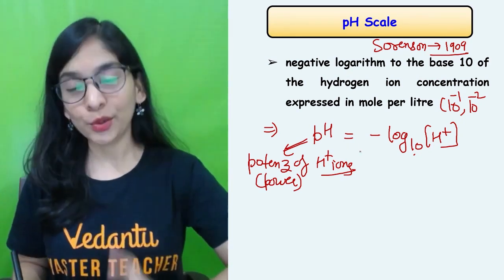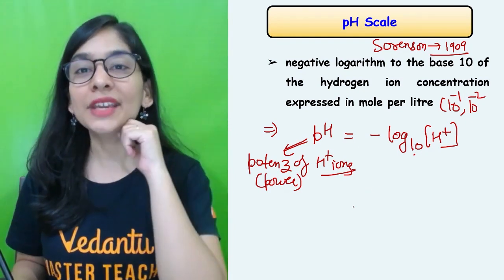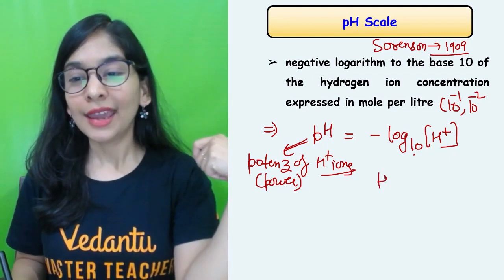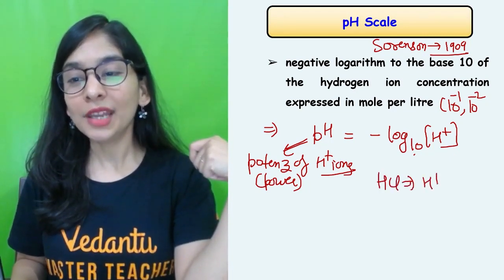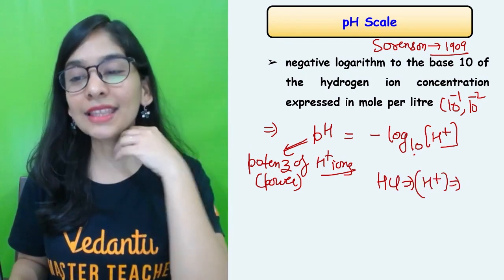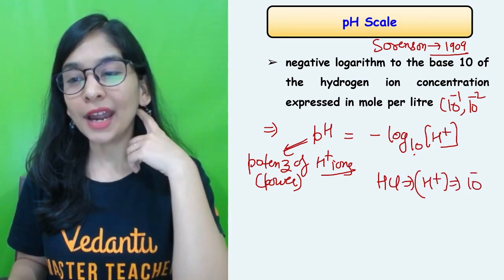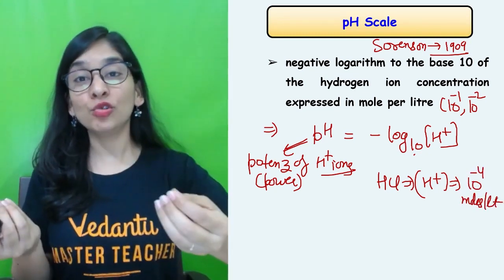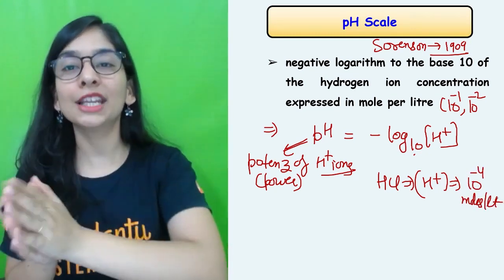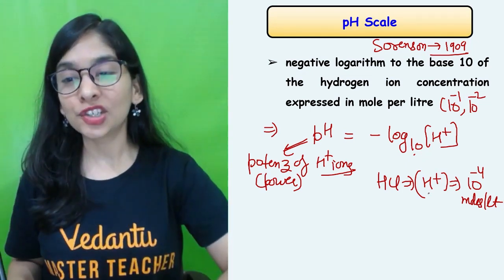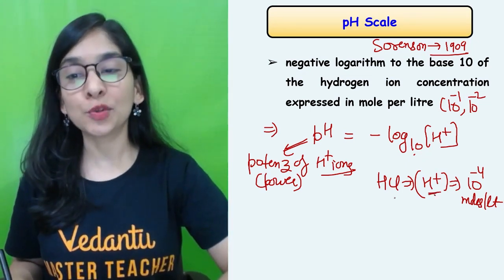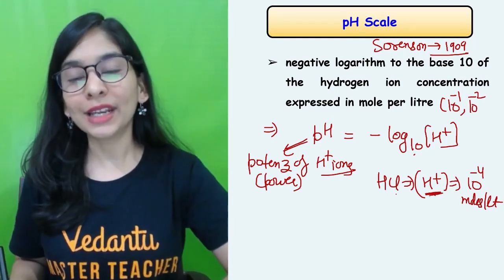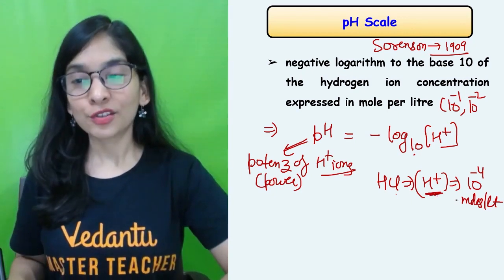And why we are using the minus sign, I'll let you know now. Suppose you have an HCl solution in which the hydronium ion concentration is 10 to the power minus 4 moles per liter. That means HCl with a strength of 10 to the power minus 4 moles per liter will furnish 10 to the power minus 4 moles of H positive and 10 to the power minus 4 moles of Cl negative. But I'm only concerned with this value. So see how to solve it.